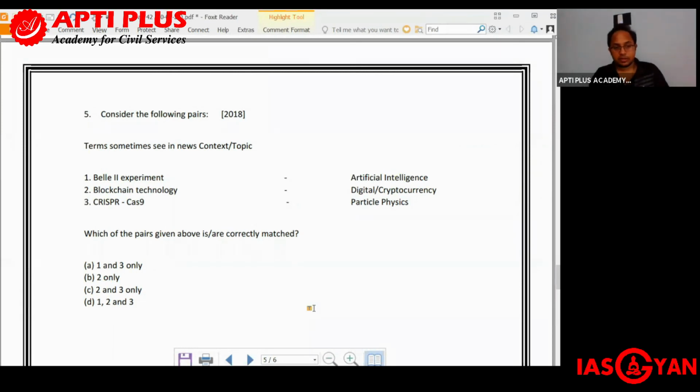So let us try to understand. Okay, Bell 2 experiment, is it for artificial intelligence? Blockchain technology, is it for digital and cryptocurrency? And CRISPR-Cas9, is it dealing with particle physics?